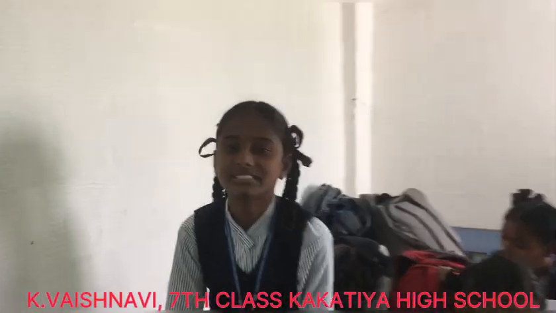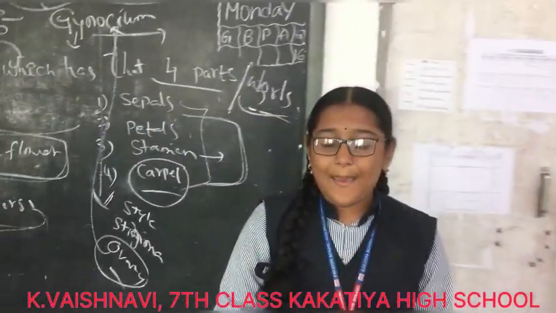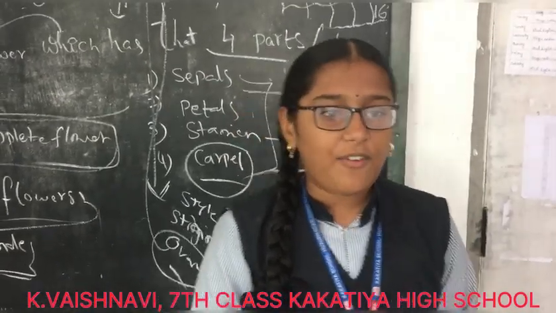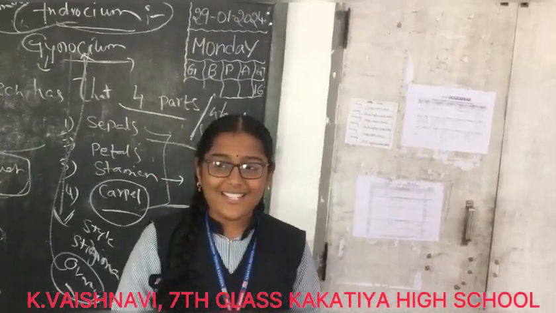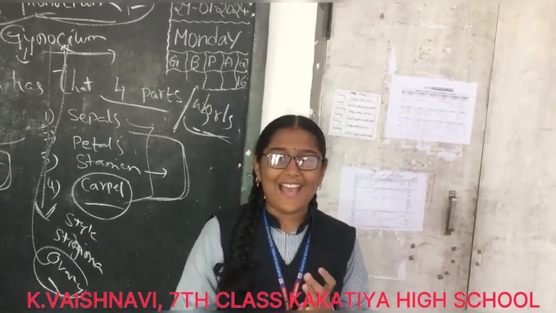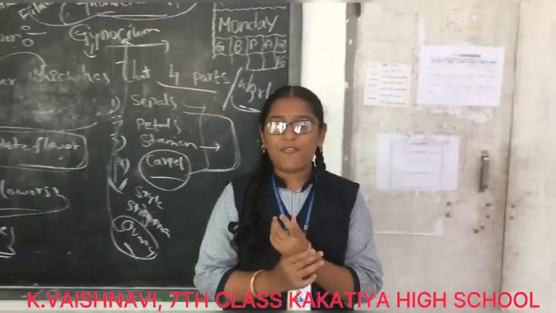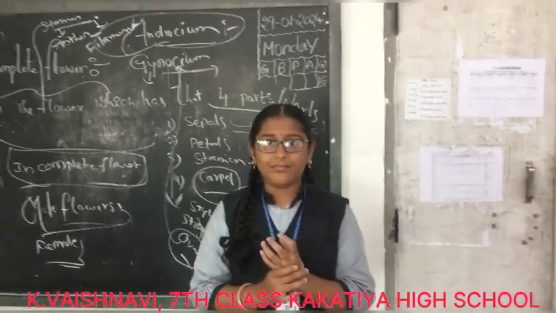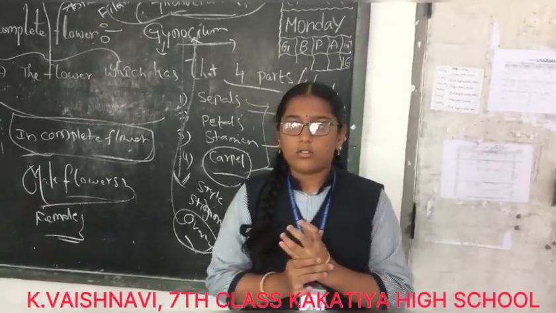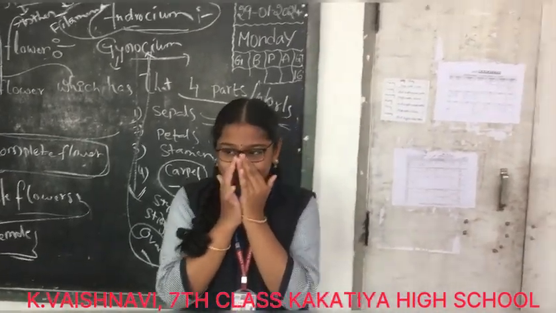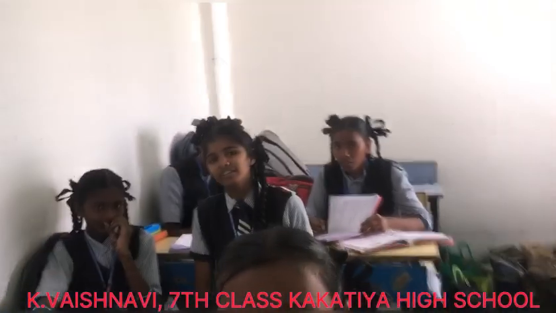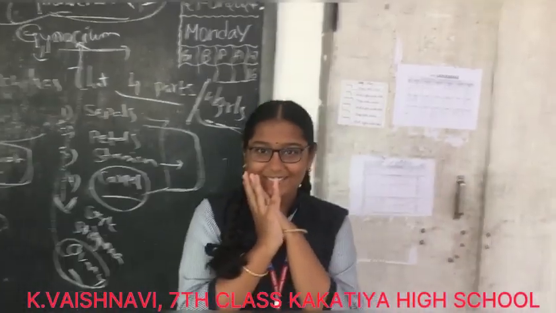What are sepals? Sepals are present in the first whorl of the flower. They are green in color. The major function of sepals is to protect the internal parts of the flower. How many types of fission? Two. They are binary fission and multiple fission.